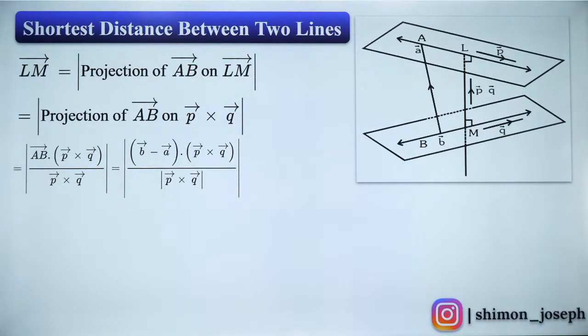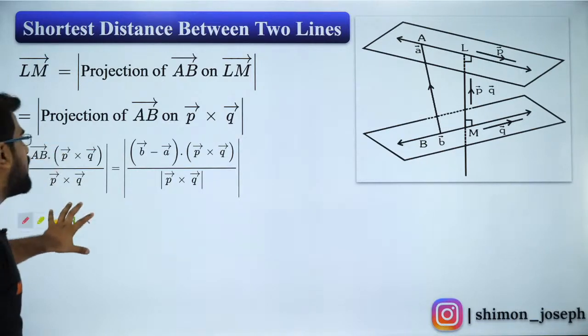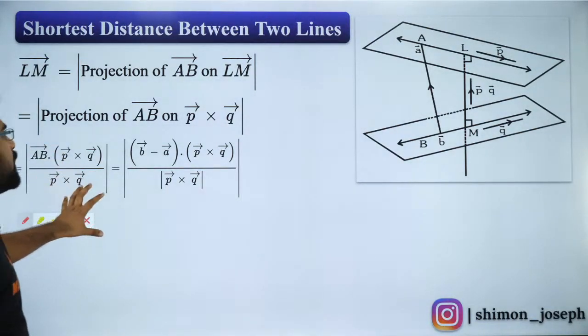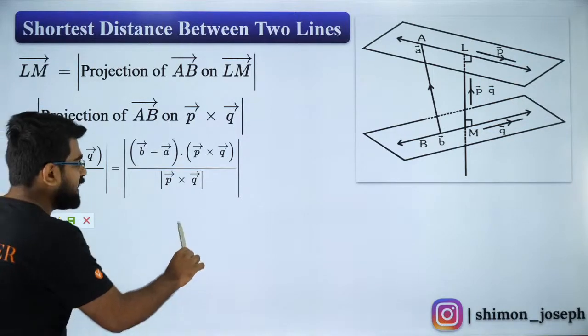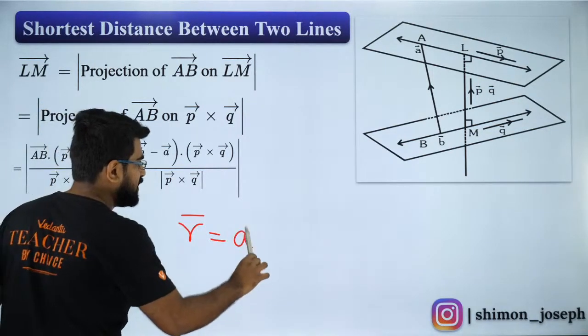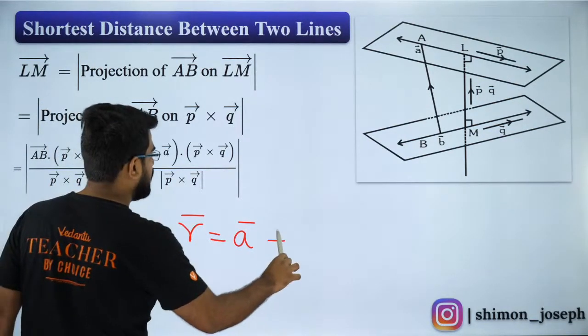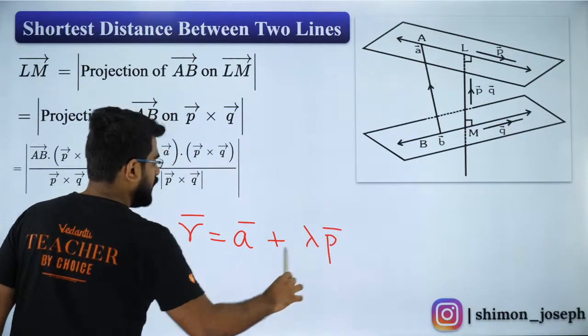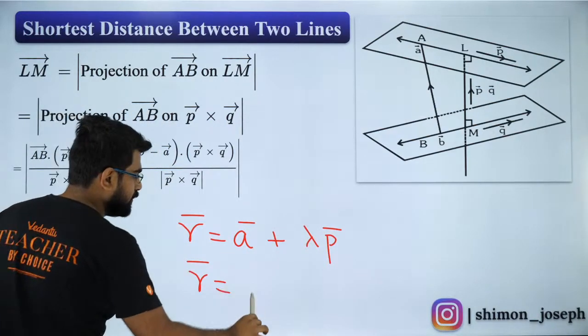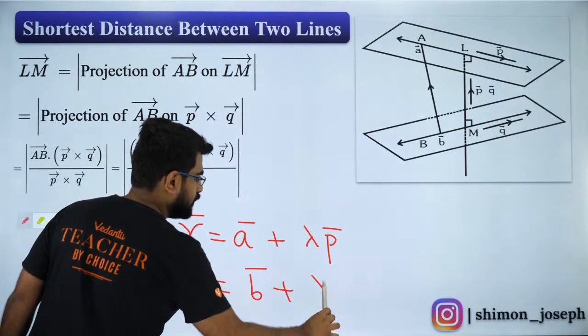So shortest distance between two lines, guys, just note down the formula. I don't want to explain anything here. I'll just explain the terms alone. Let's say you have a line like this and another line like this.